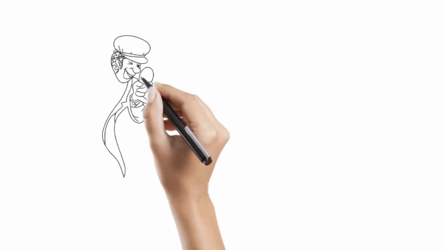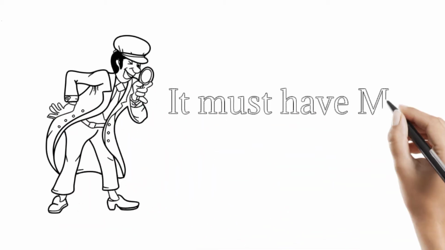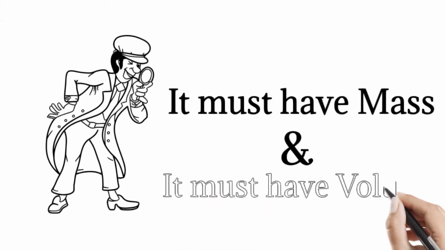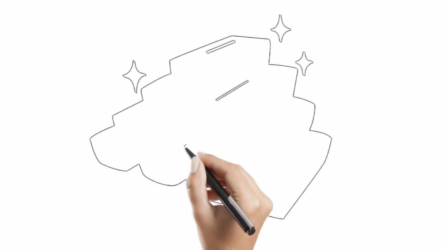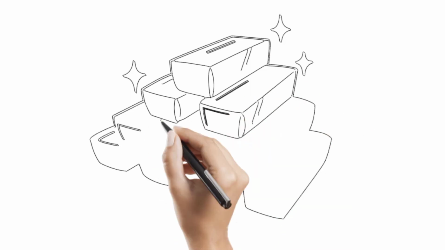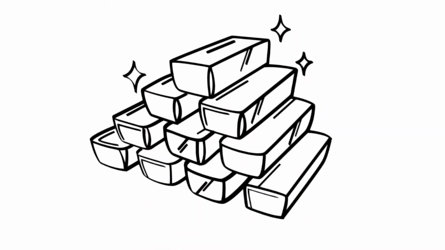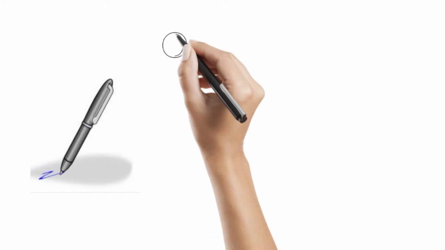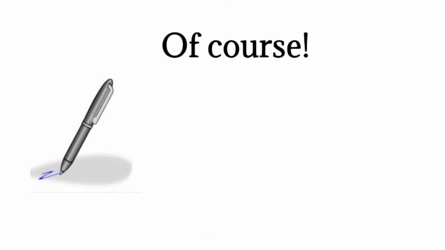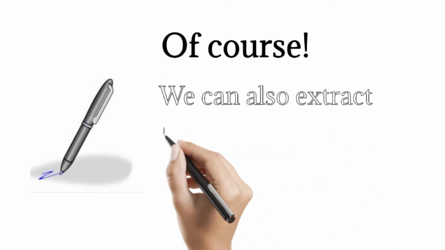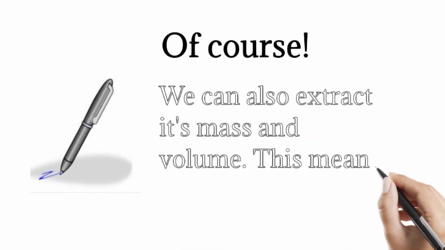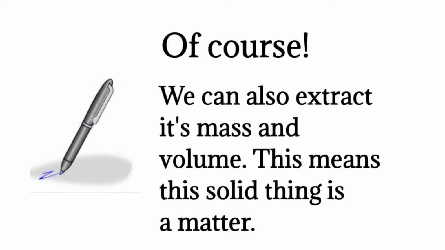Whenever you have to check whether something is matter or not, it must meet two conditions. It must have mass and it must have volume. We also usually say that if something has volume, then it is a physical thing, that is, it takes up some space, right? For example, I have a pen. Does it have any mass or volume? Of course, it has some mass and volume. We can also measure its mass and volume. This means this solid thing is matter.